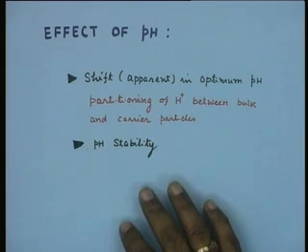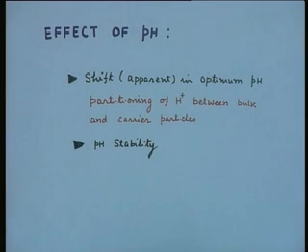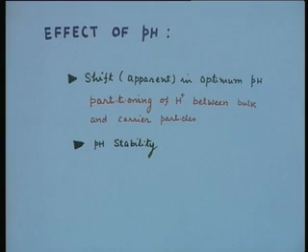Now, let us look at some of them. The first is the effect of pH. Very often, enzyme catalyzed reactions are known to have an optimum pH, and in most cases, particularly in immobilization by ionic binding, it has been noted that there is an apparent shift in the optimum pH.